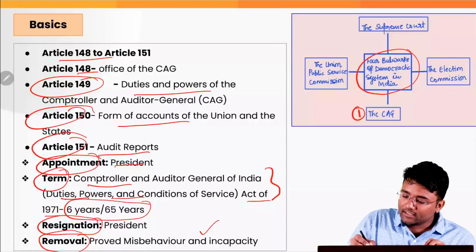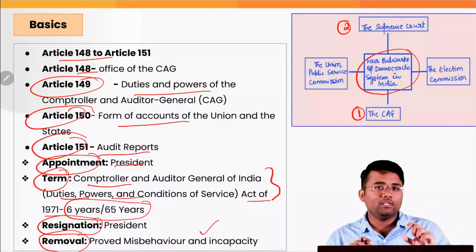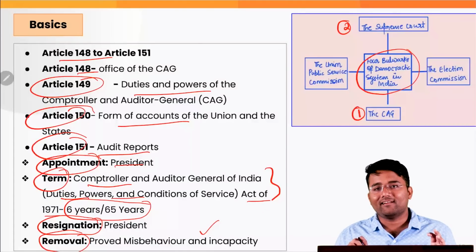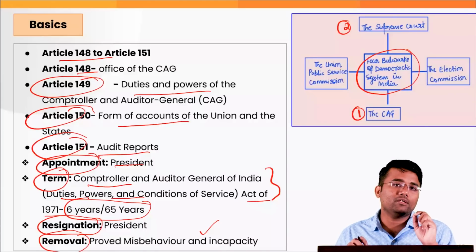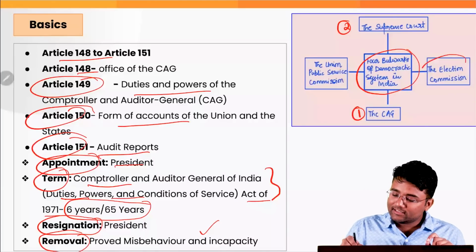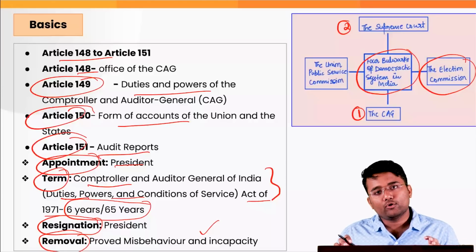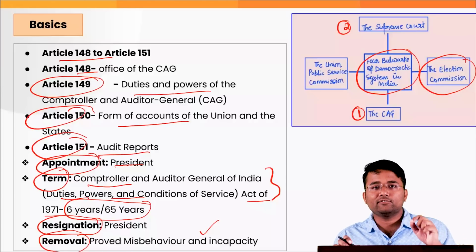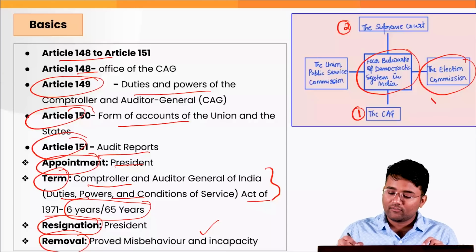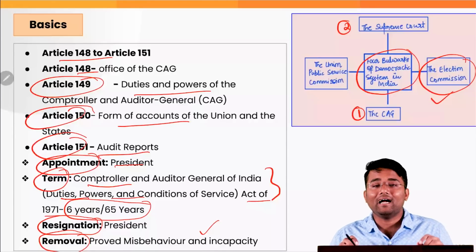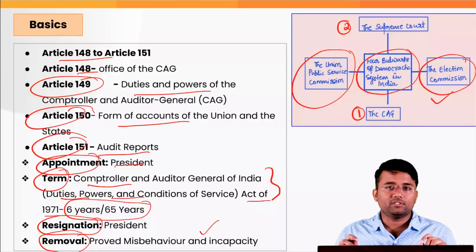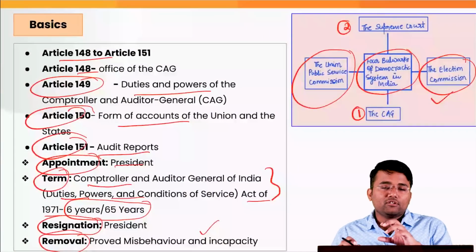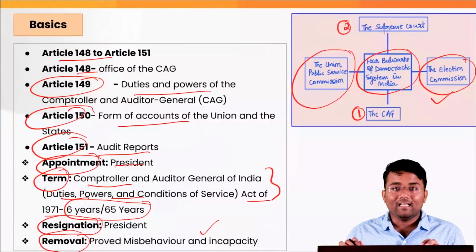That is, second is the Supreme Court, that actually is the guarantor of the fundamental rights. Also, that ensures that all the provisions of the constitution are being followed properly or not. Then the Election Commission, that looks after the overall electoral process in India. The direction, superintendence and control of the elections is vested with the Election Commission under Article 324. Then the Union Public Service Commission, which is the watchdog of the merit system in India. So these are the 4 bulwarks of the democratic system in India as per Dr.